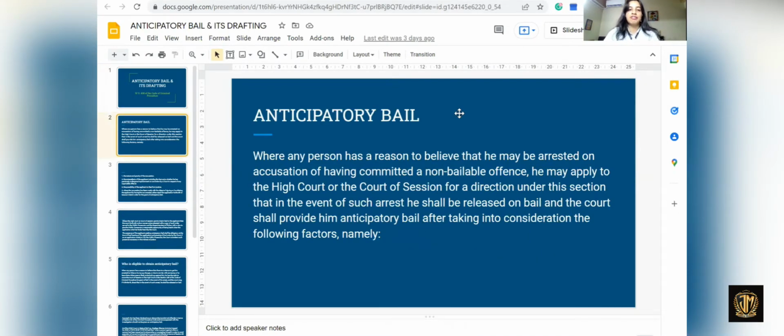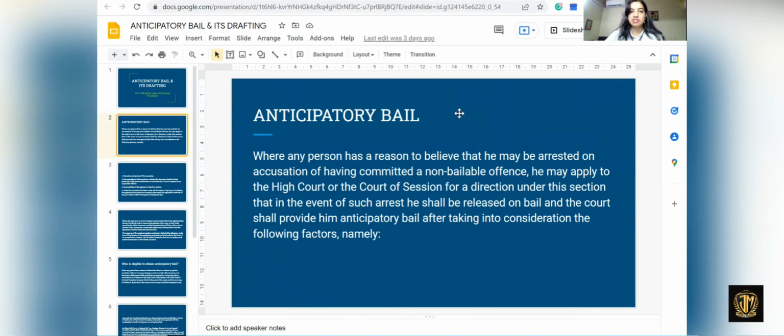Anticipatory bail, where any person has a reason to believe that he may be arrested on the grounds of having committed a non-bailable offence, he may apply to the High Court or the Court of Session for a direction under this section that in the event of such arrest, he shall be released on bail, and the court shall provide him anticipatory bail after taking into consideration the following factors.